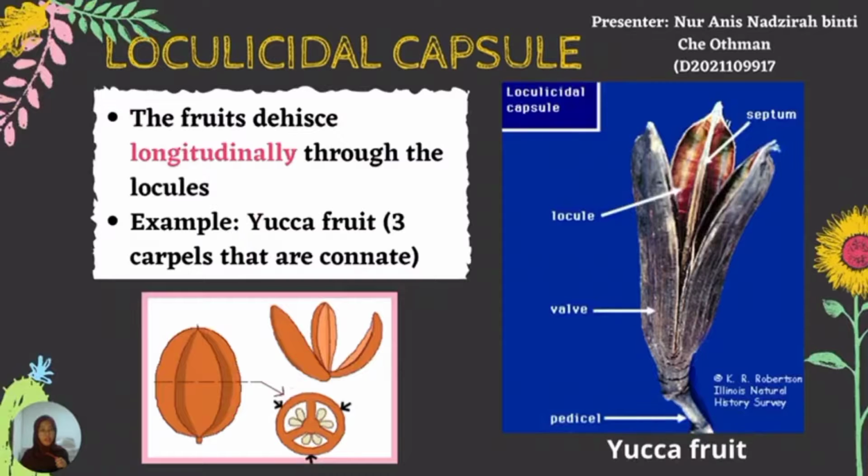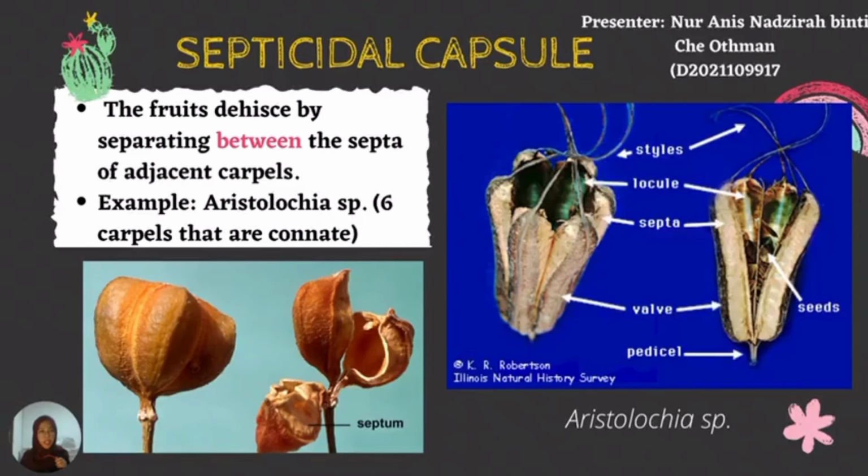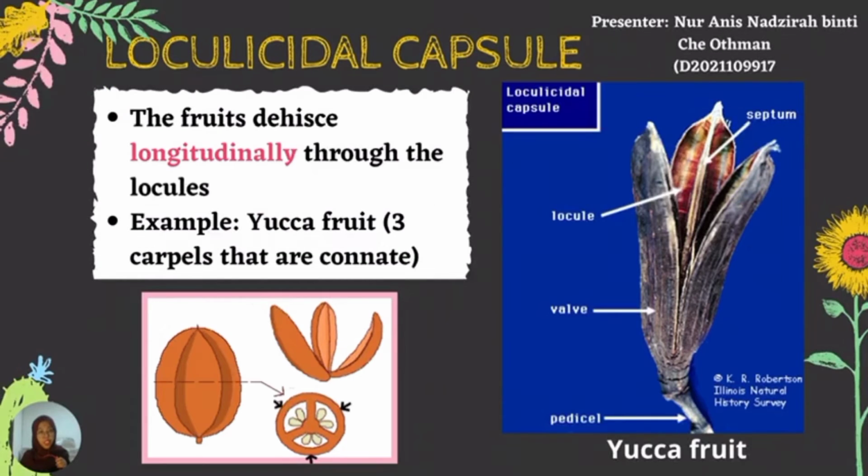Okay, next we have loculicidal capsule. For the loculicidal capsule, the fruit dehisces or splits longitudinally through the locules. The example here we have is yucca fruits, which have 3 carpels that are crenate. If we want to compare between loculicidal capsule and septicidal capsule, for the septicidal capsule, the splitting occurs in between the septa, and for the loculicidal capsule, the splitting occurs longitudinally.